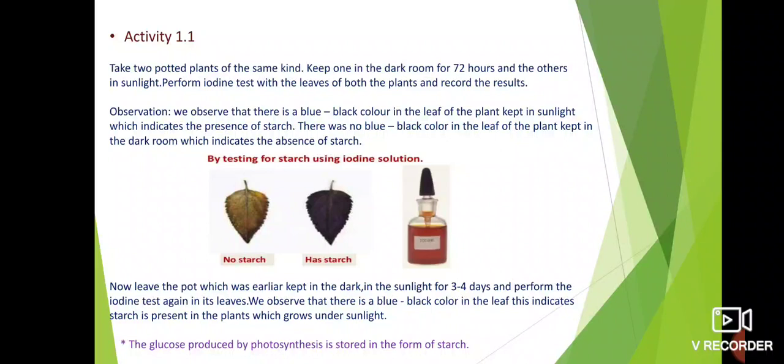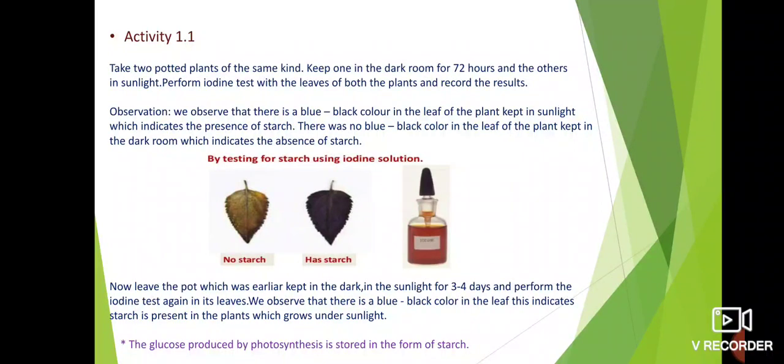And we observe that there is a blue-black color in the leaf. This indicates starch is present in the plants which grow under sunlight. By this activity, we come to know plants show the presence of starch when they grow under sunlight. And the glucose produced by photosynthesis is stored in the form of starch. The glucose is produced in the plant and it is utilized by the plant itself.